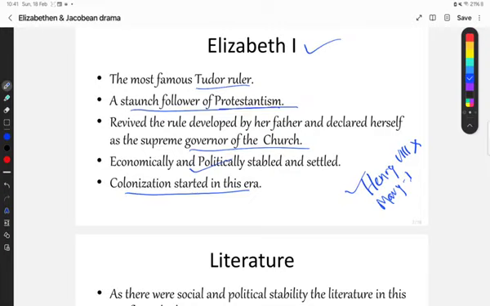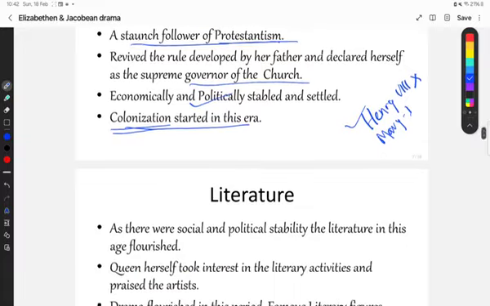Colonization means, for example, the Britishers came to India and they started ruling over India like that. They went to many other nations in the world and they started ruling over those nations also. That is known as colonization, meaning setting the rules and regulations and empire of the British in other nations. It is actually a separate topic. We will discuss it in another session. Today in this session, just to have some idea, I told it briefly.